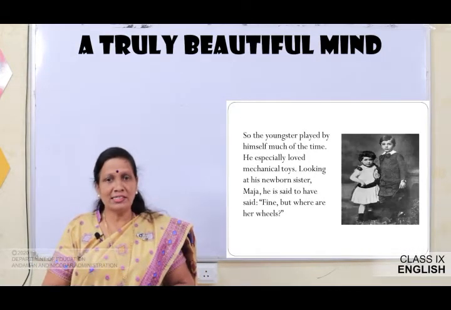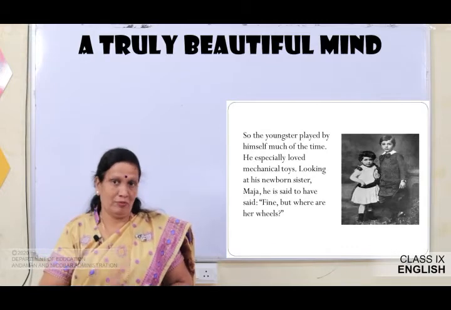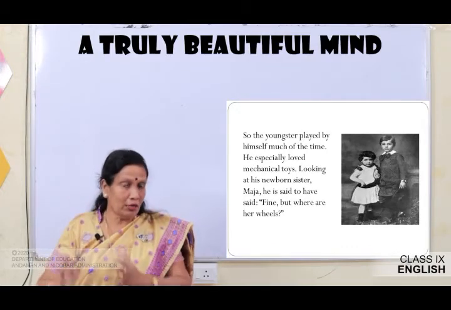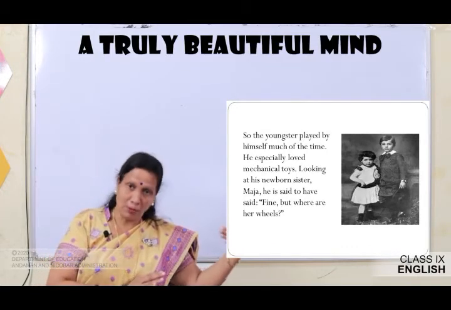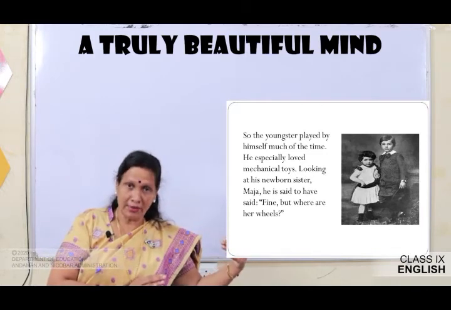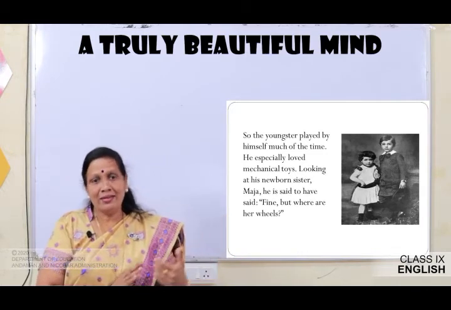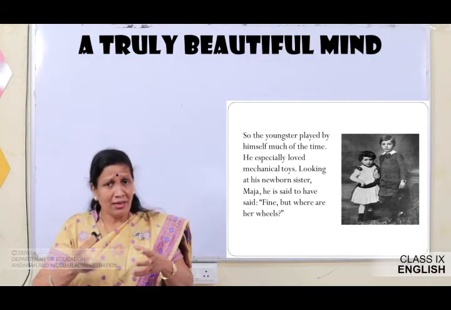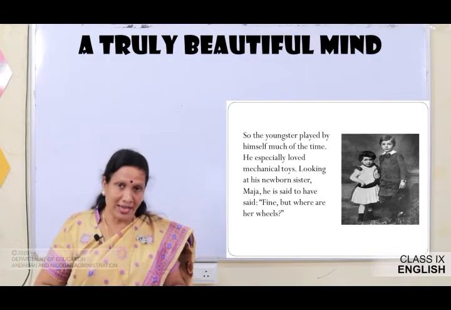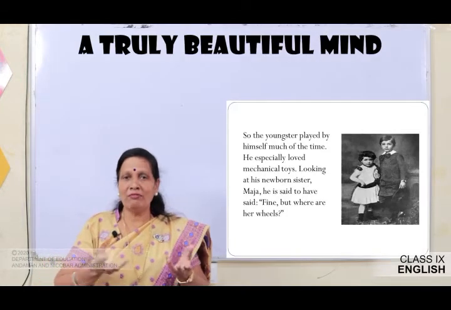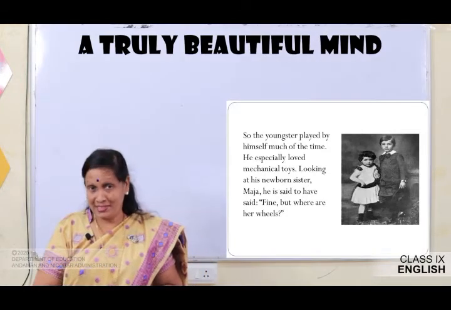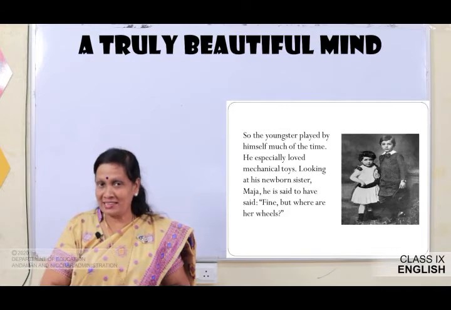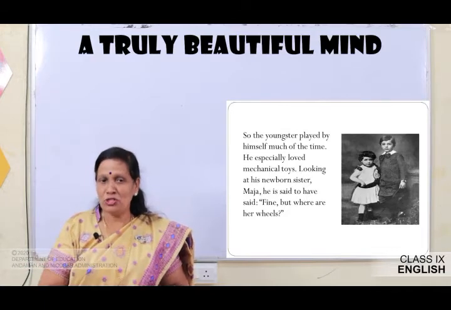So, the youngster played by himself. That means he played all alone, because his playmates did not play with him. They called him boring, and he especially loved mechanical toys. You know, as many of you might have done in your childhood, he liked to play with mechanical toys, because he was going to become a great scientist in future.